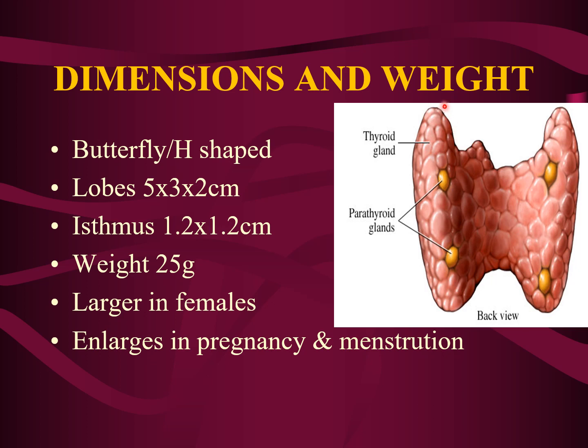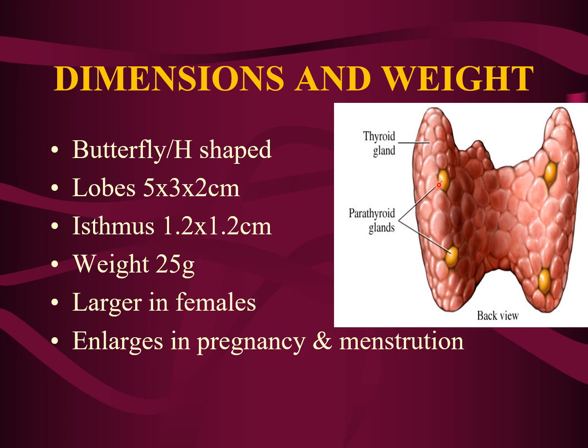They are pyramidal in shape, and if you see the measurements of the lobes, the length is 5 centimeters, width is 3 centimeters, and the thickness of each lobe is 2 centimeters.